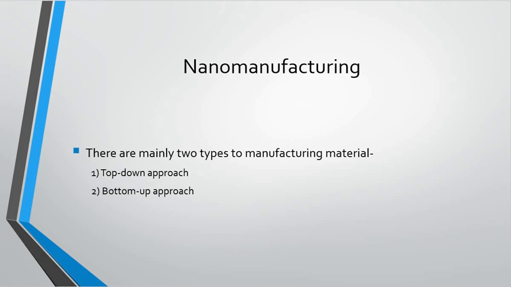Then next is nanomanufacturing. It is the production of nanoscale material which can be powder or fluid. There are two general ways available to produce nanomaterial. The first way is to start with bulk material and break it into smaller pieces using mechanical, chemical methods and other forms of energy, called the top-down approach. Top-down approach, as the name suggests, means top to bottom. In top-down approach, there is successive cutting of bulk material to get nano-size particles. For example, ball milling and lithography technique.